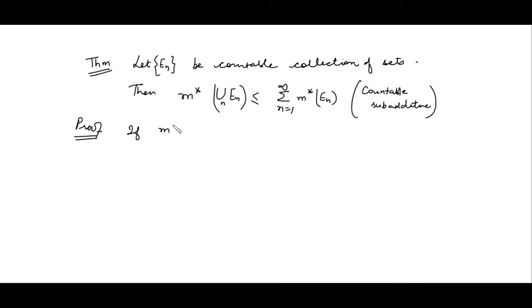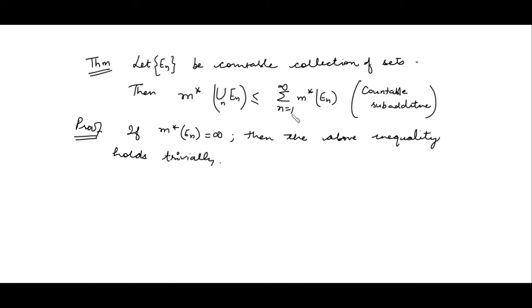If the outer measure of any set E_n is infinity, then the above inequality holds trivially. Now why does it hold trivially? Just see, if the outer measure of any set E_n is infinite, then in the summation on the right hand side you already have infinity plus some numbers, which gives you infinity on the right hand side.